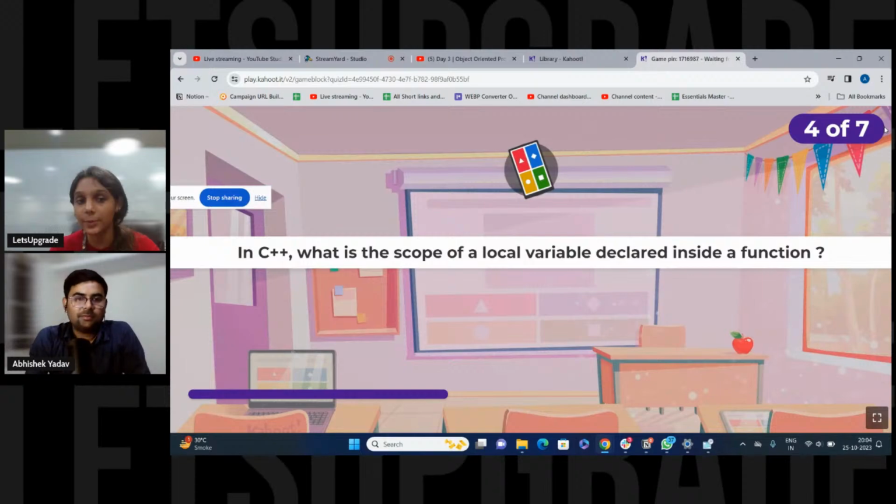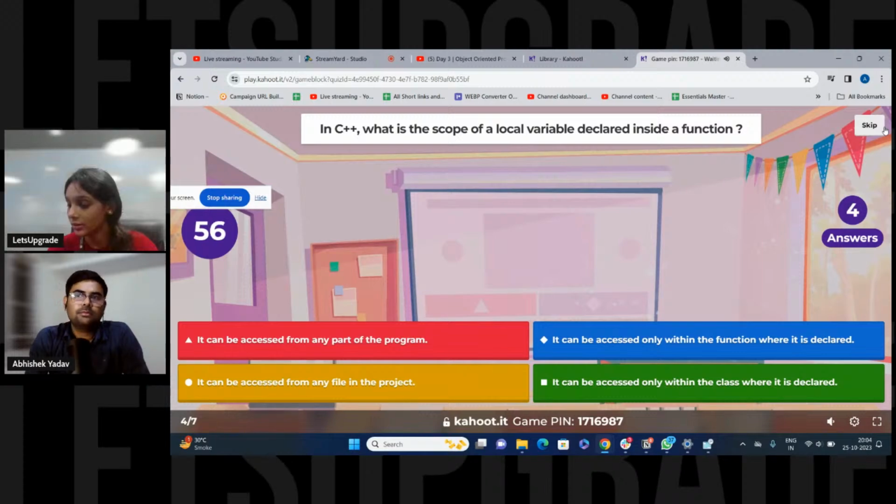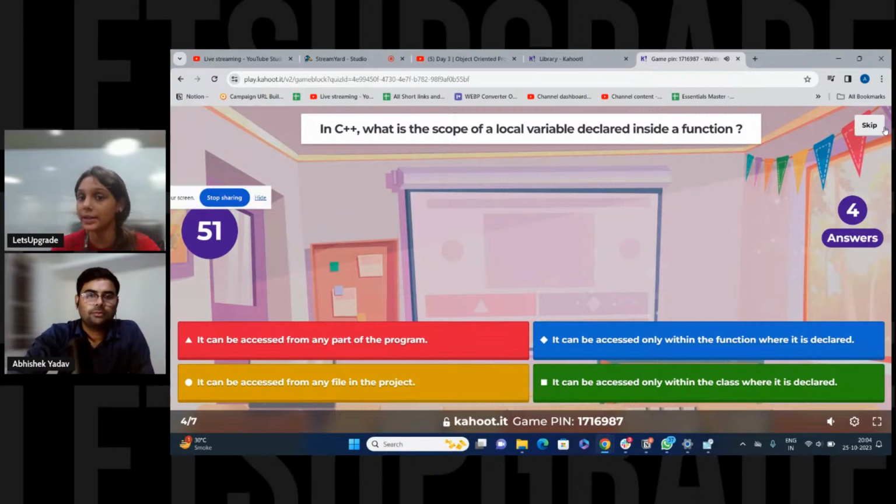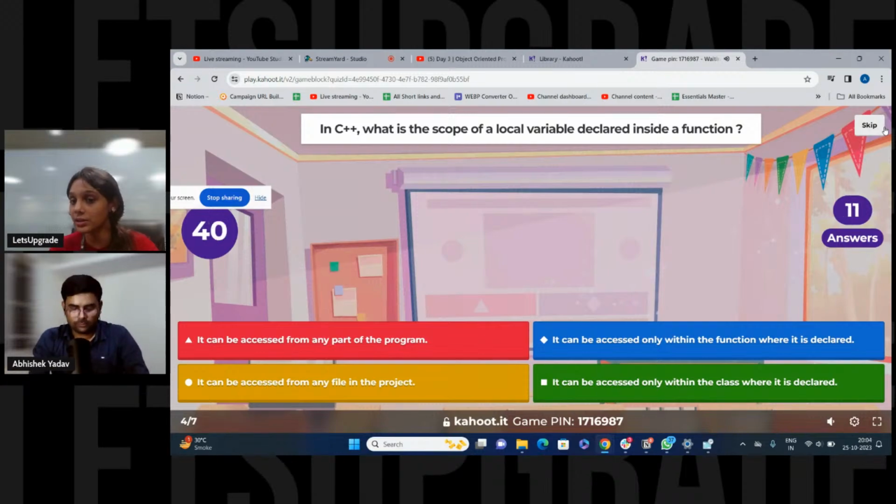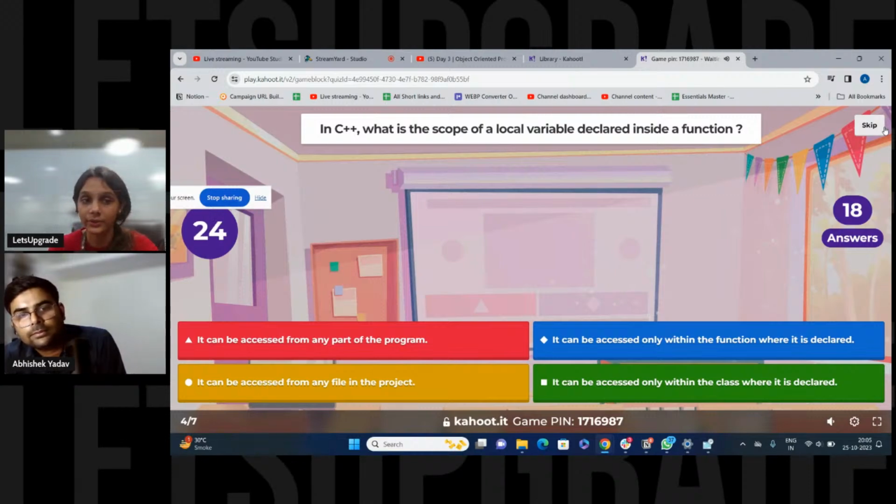In C++, what is the scope of a local variable declared inside a function? What is the scope of a local variable declared inside a function, guys? You have four options again. Accessed from any part of the program, accessed only within the function in which it is declared, accessed from any file in the project, or accessed only within the class where it is declared. You have 25 seconds.